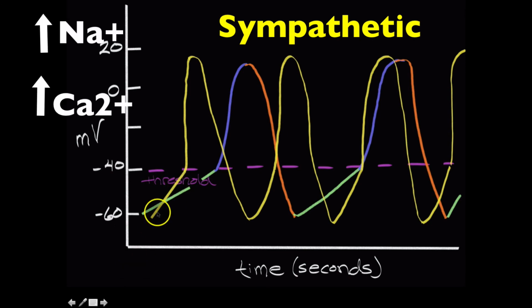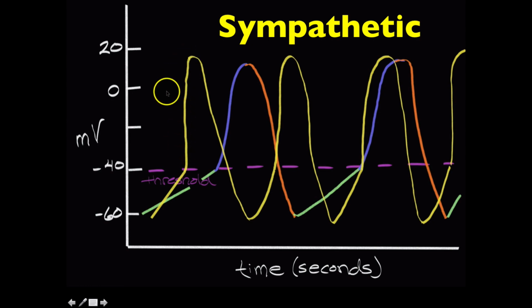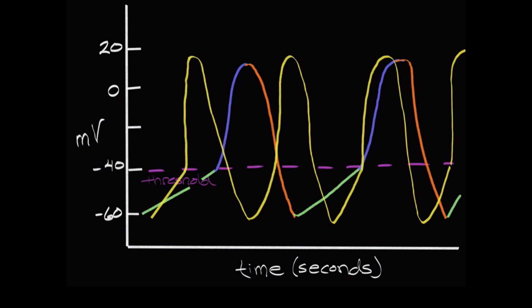So we get a much steeper pacemaker potential due to the increase in sodium permeability and the increase of calcium permeability, and super steep right here in the initial depolarization of the action potential due to that increase in calcium permeability. We get the repolarization event, another steep depolarization event due to the increase in sodium permeability and calcium permeability. That is sympathetic activity, which is norepinephrine and epinephrine binding to beta-1 receptors of the autorhythmic cells.